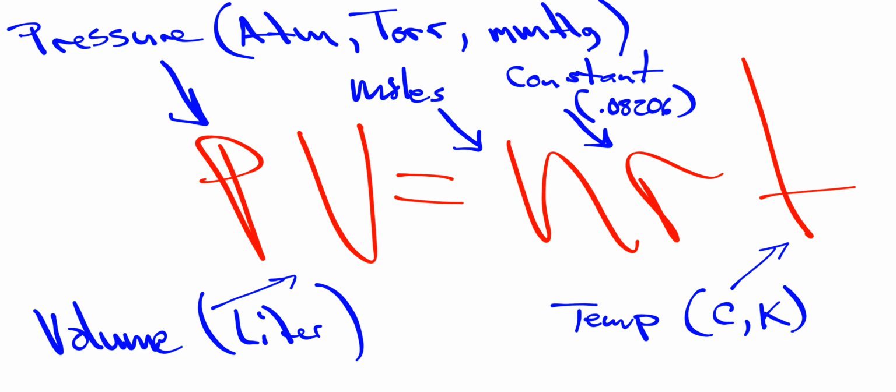It relates pressure and volume to the amount of moles of something present times this constant R times the temperature. And then we have those units of pressure as ATM, torr, or millimeters of mercury.